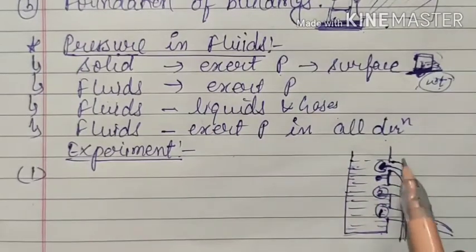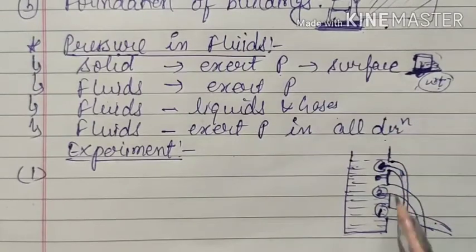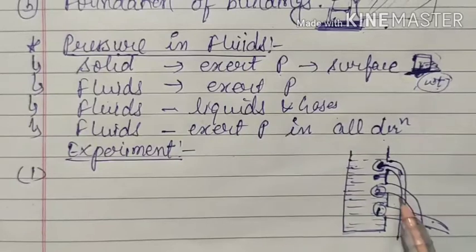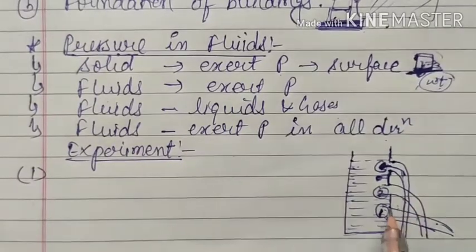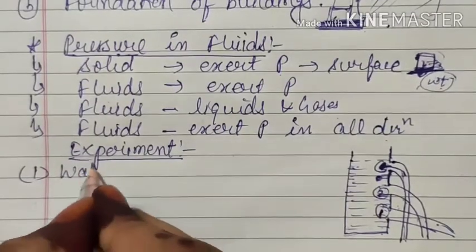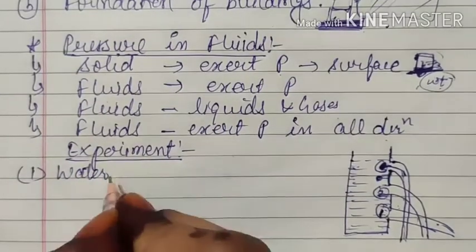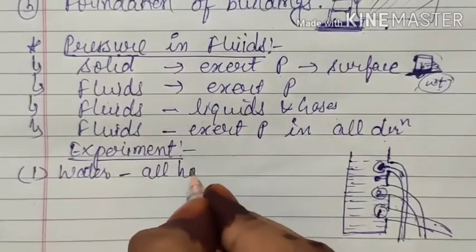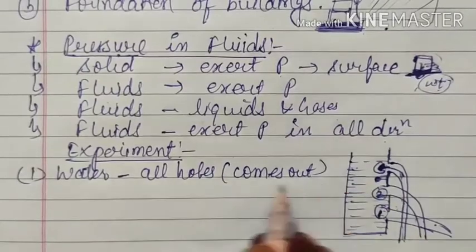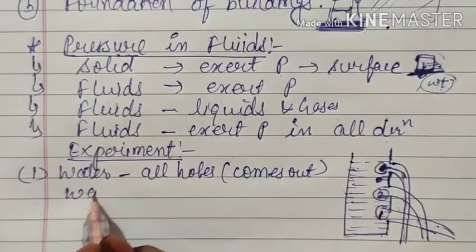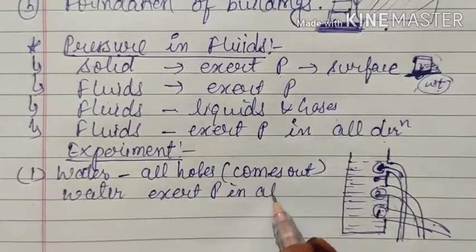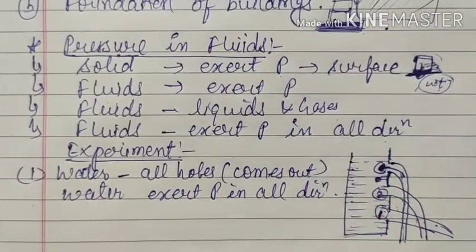But since we are doing the experiment only with respect to this side, here also you can make the holes. The same thing will happen. So the first observation is that water, or liquid, here I am using water, comes out from all holes. And this proves that water or liquid exerts pressure in all directions. This is our first observation.